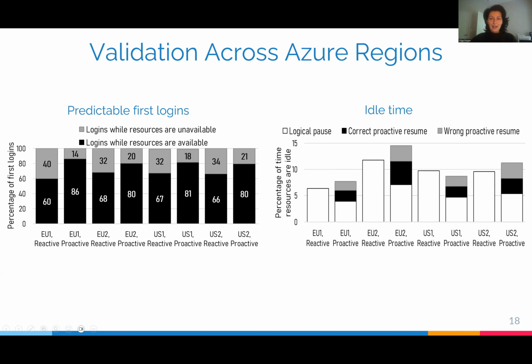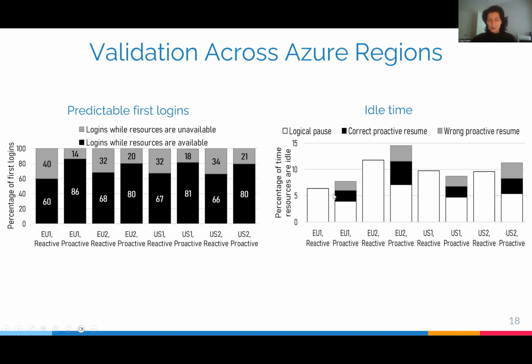On the downside, the idle time becomes slightly higher. Remember that reactive policy logically pauses a database that becomes idle. Therefore, the total idle time is about 6% of the total time. Given that proactive policy skips some of the logical pauses, the idle time due to logical pause goes down to 4%. However, proactive resume also contributes idle time, because in some of the cases, the proactive resume will be wrong, the customer did not come online. Because of wrong proactive resumes, about 1% of the time resources stay idle.